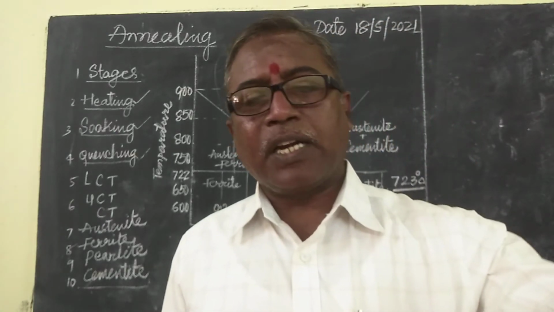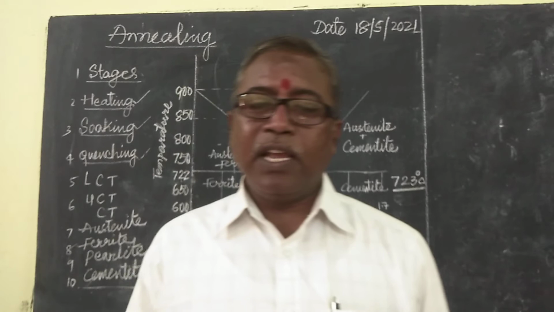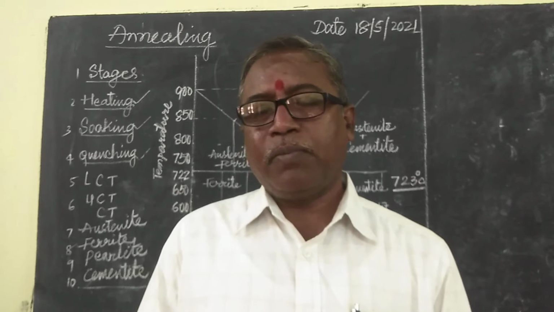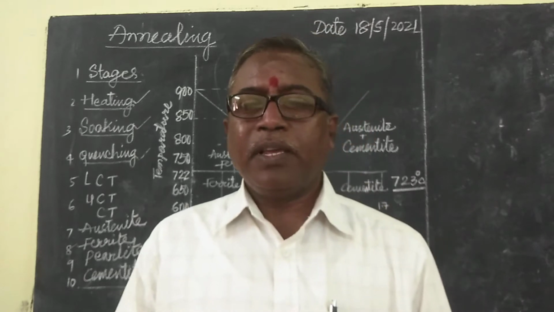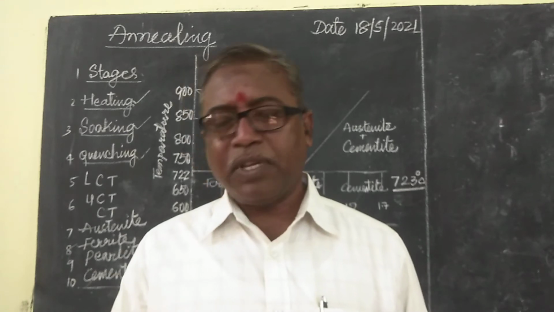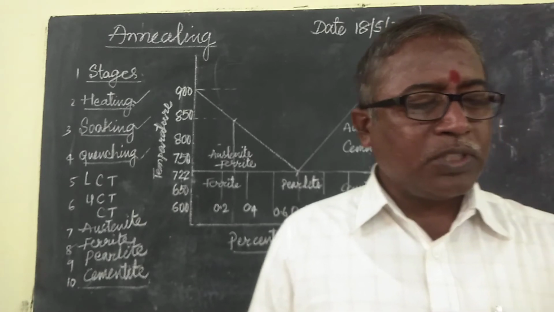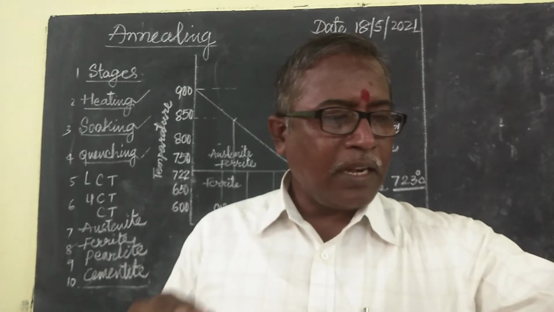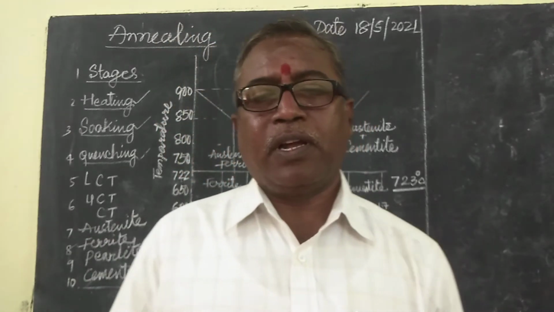Whenever the steel is not cutting, that means it is hard, we have to go for annealing. In annealing, the heating will be there, the soaking will be there, and the cooling will be there. For example, in the furnace itself, switch off the furnace and let it cool. If the furnace is not there, we can use dry sand, ash, or dry lime for cooling.